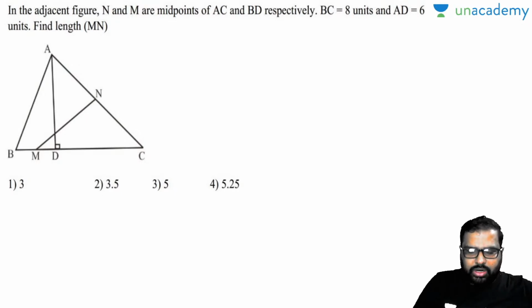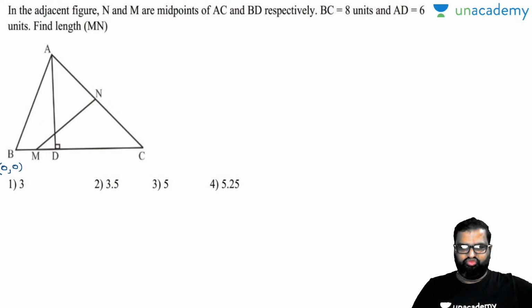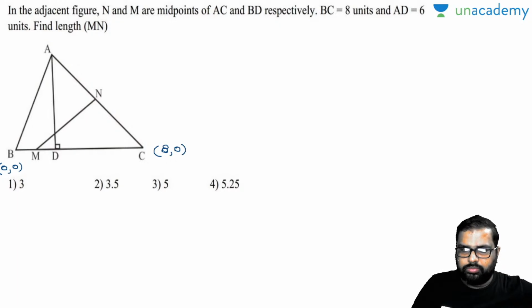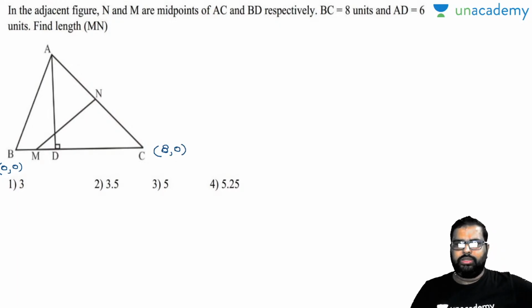So by this what I take? I will take B as 0, 0. Right? Now what will be the value there? Please let me know. I want some values that has to be taken there. Now this will be how much? This will be 8 comma 0. Am I right or wrong? Will you accept with me? Please let me know yes or no.